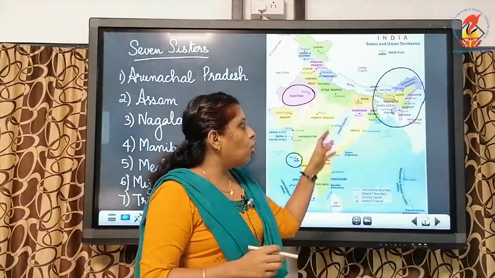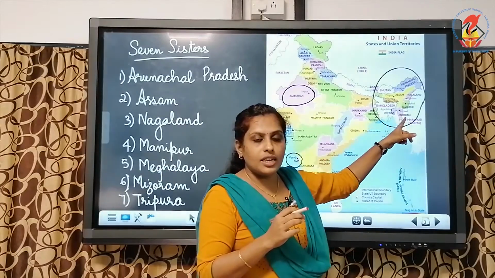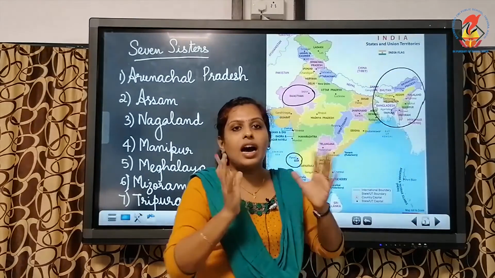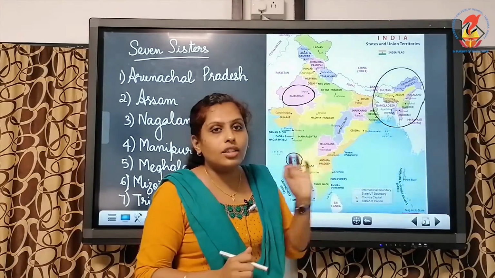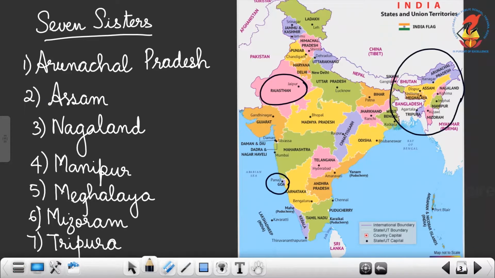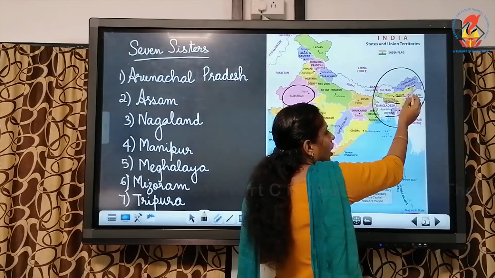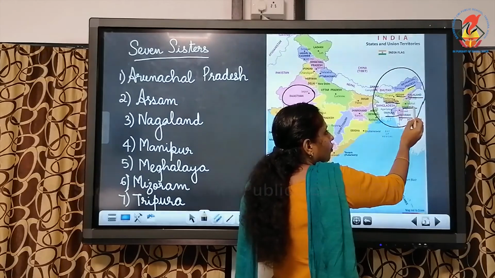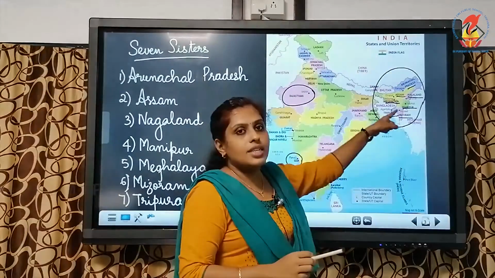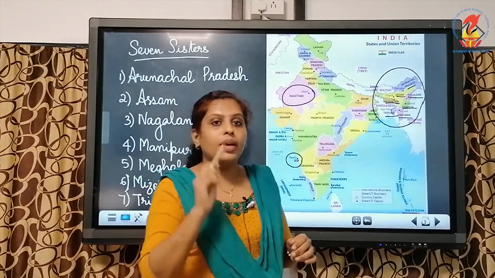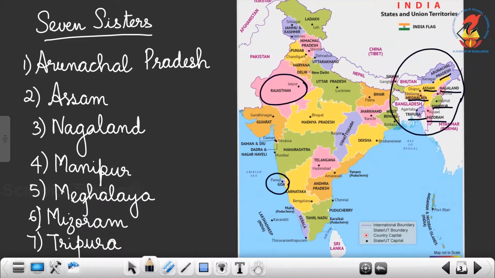You can see so many states there in the northeastern part of India. They all are interconnected. So let's see which all are the states in the northeastern part of India. Arunachal Pradesh, Assam, Meghalaya, Nagaland, Manipur, Mizoram, Tripura. Just count and see: 1, 2, 3, 4, 5, 6 and 7. There are 7 states in the northeastern part of India, and they are nicknamed as 7 sisters.